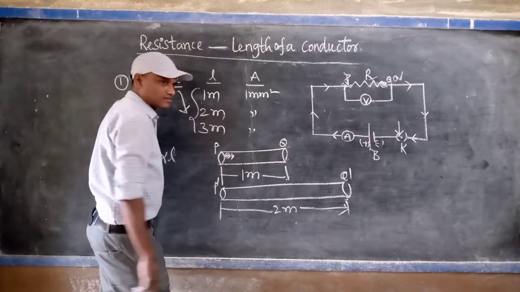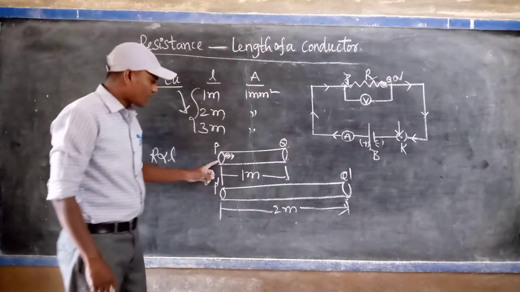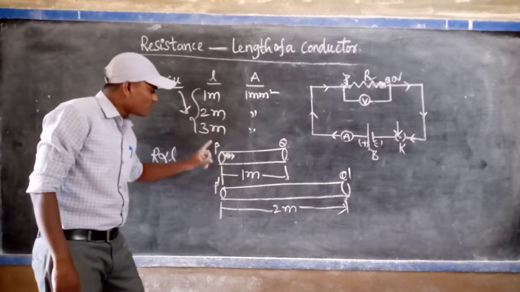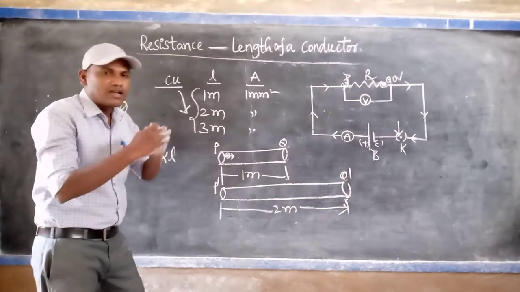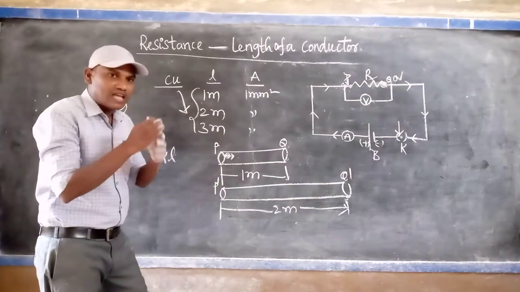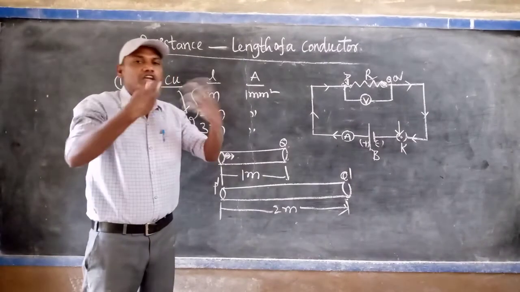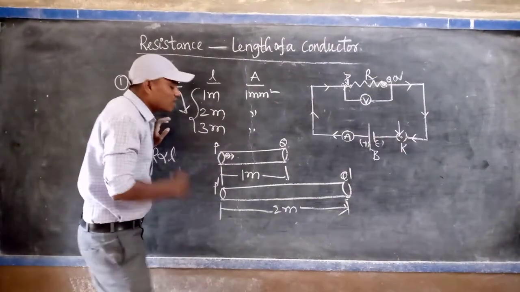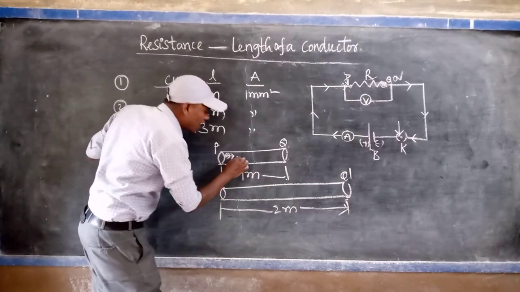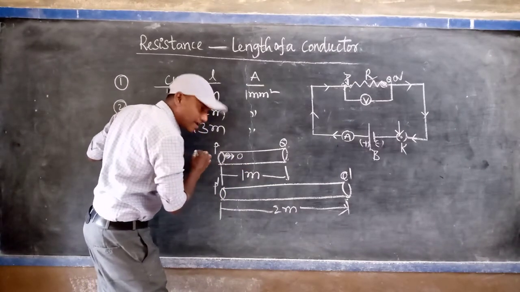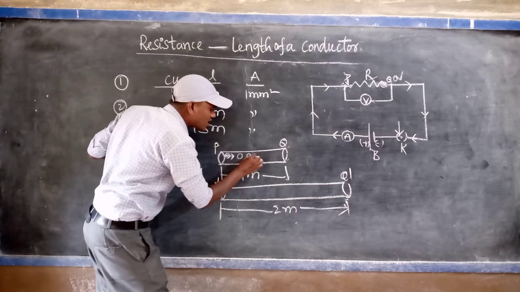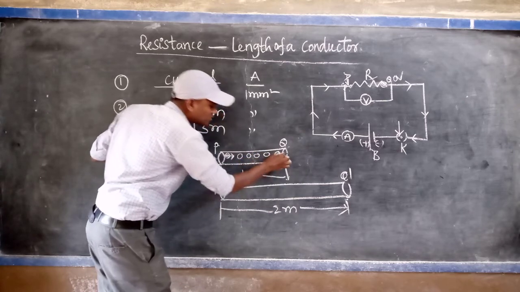When the electron is moving from one end to another end, it collides with the ions and atoms present inside the conductor. That's why it loses energy. Now, just for your understanding, I will consider here one ion, meaning the ions or atoms, like this one. Just we are considering it here.